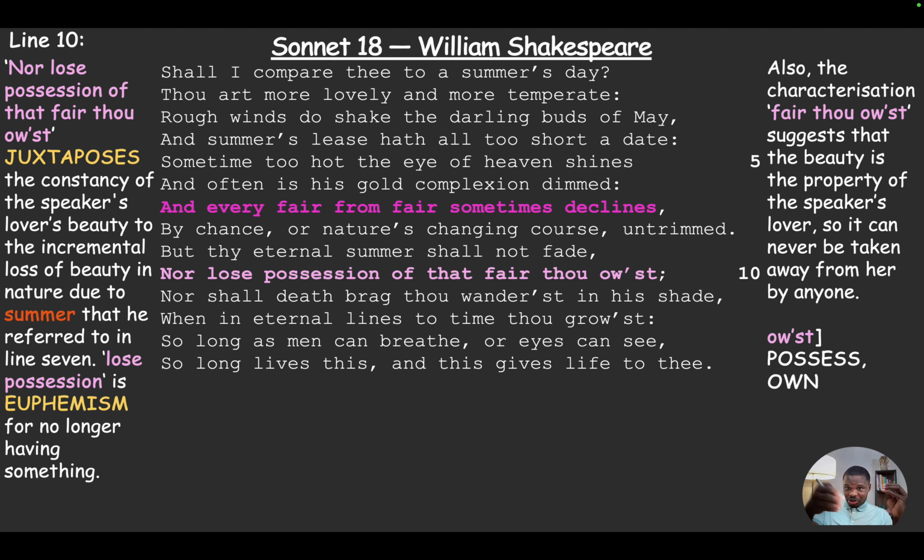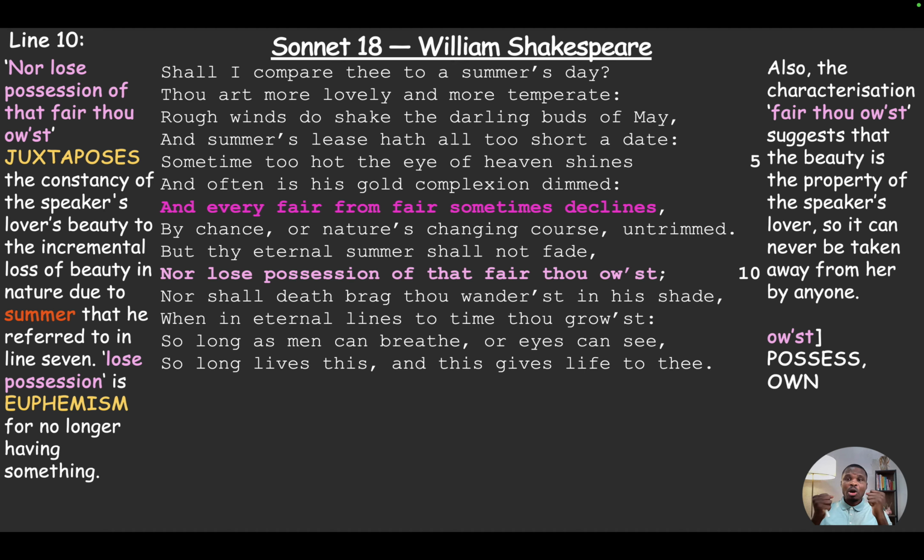So it opposes the constancy of the speaker's lover's beauty to the incremental loss of beauty in nature. We saw that in line 8, "and every fair from fair sometimes declines." But here it says no. Don't lose possession of that fair thou ownest. So "lose possession" is a euphemism for no longer having something. You've lost it.